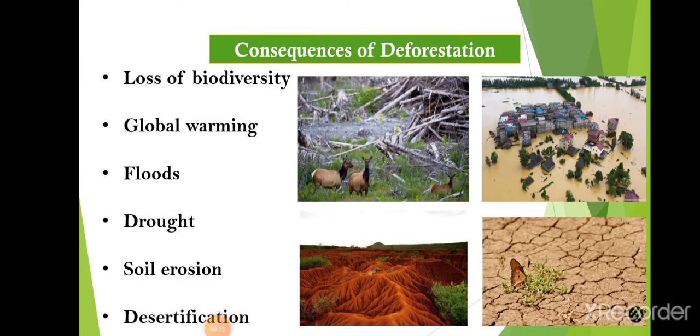Now, consequences of deforestation. The first and important consequence of deforestation is loss of biodiversity. We know that forest is home to a great amount of biodiversity, means a very large variety of plants as well as animals are found in forest. So when deforestation occurs, it is a very big reason for loss of biodiversity, because animals and plants have to lose their home.